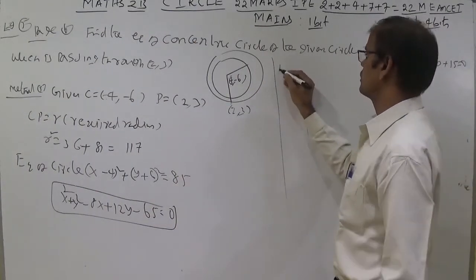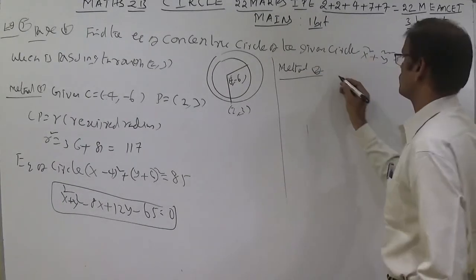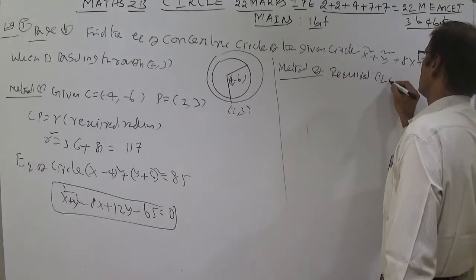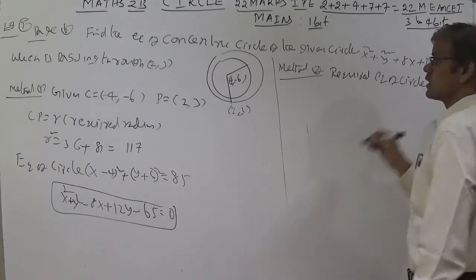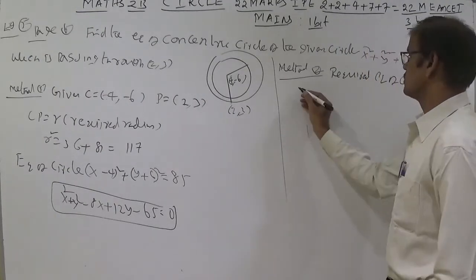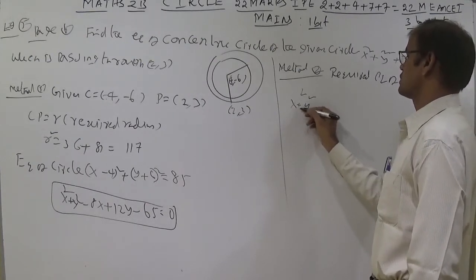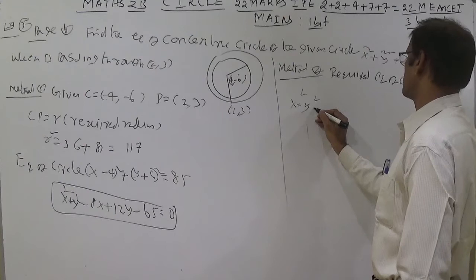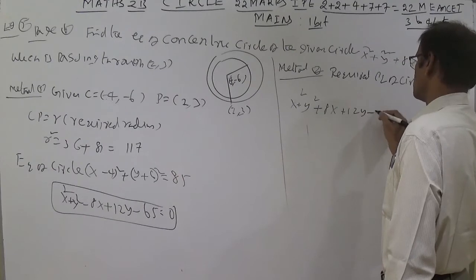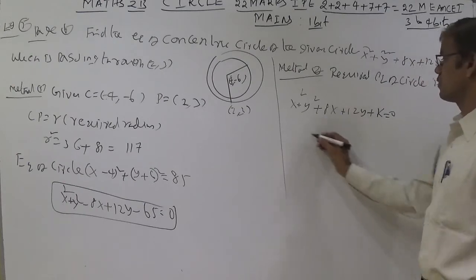Another method I am writing here. Any method, whatever the method is easy, you can do using that method. Directly I am writing the required equation of circle, because the concentric circle differs by the constant of the original circle. So the required equation of circle is x square plus y square plus 8x plus 12y plus k equal to 0, because only the constant differs.